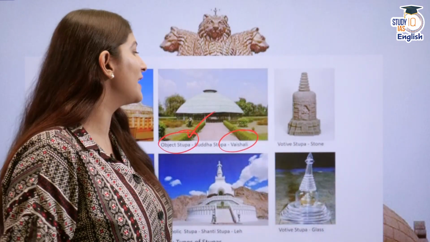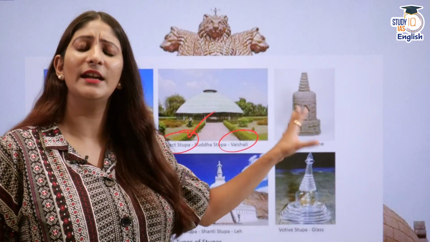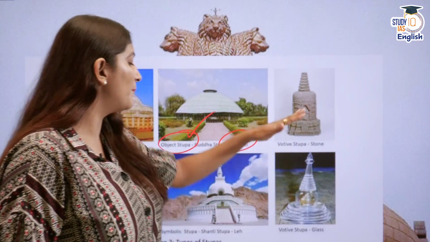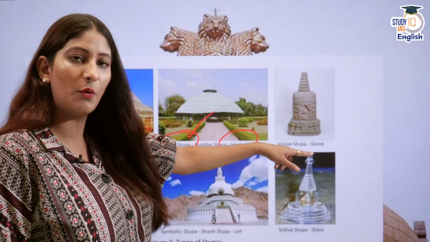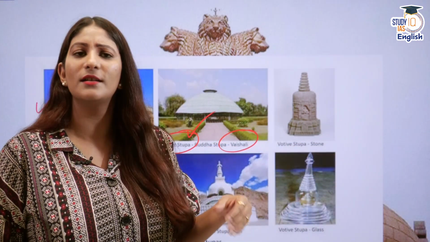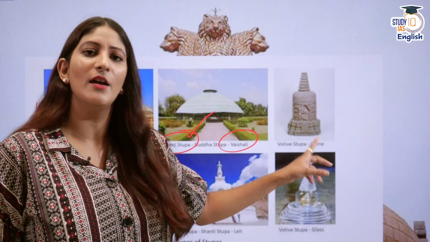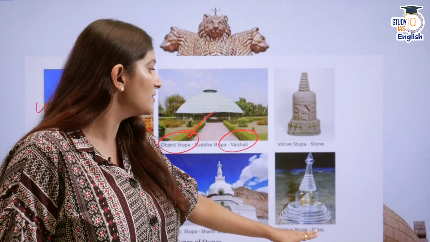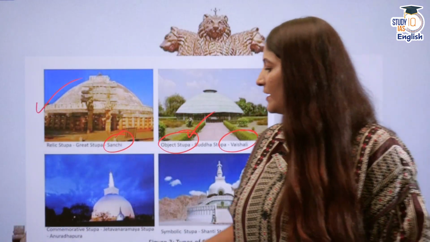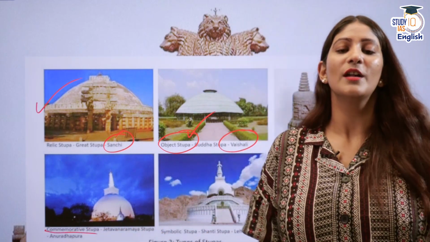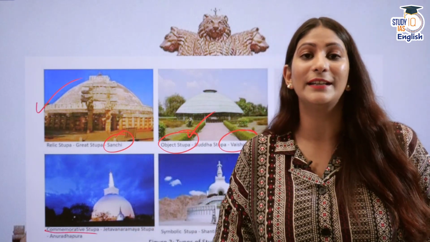Then the next one is votive stupa. It is generally made of stone, to commemorate a visit or something else. Visit mostly is commemorated by votive stupa. One is also made up of glass. So 2 types of votive stupa. Then we have commemorative stupa, which is to show the important events in the lives of Buddha or his disciples.